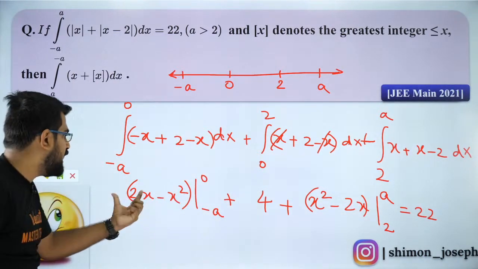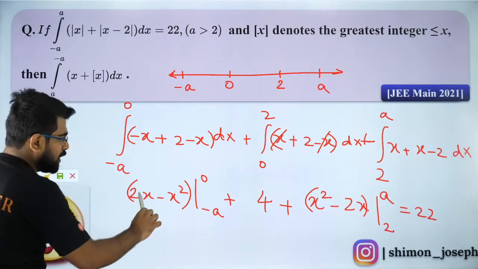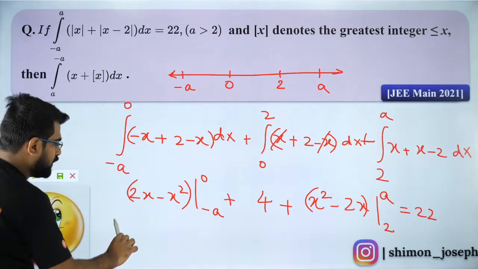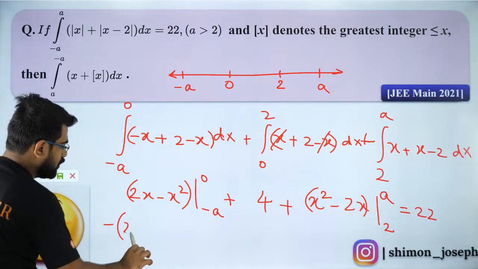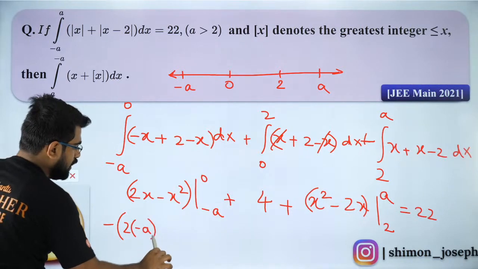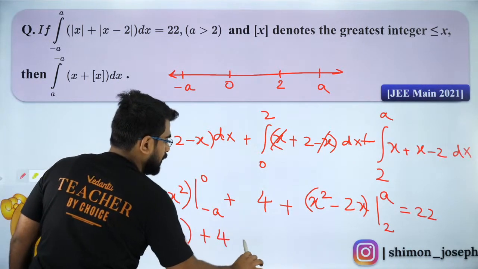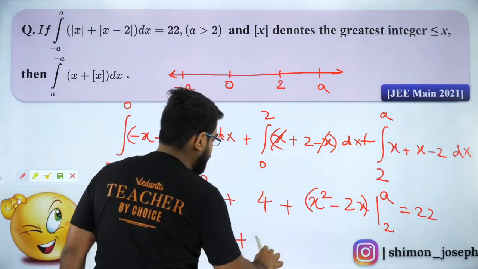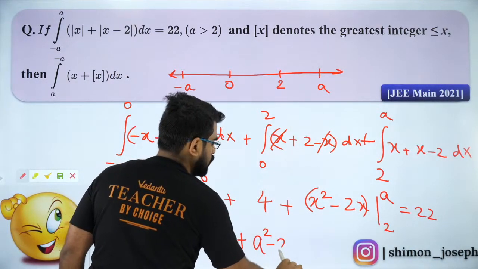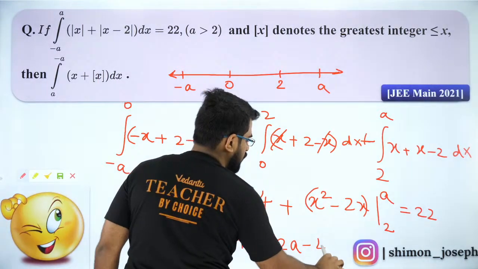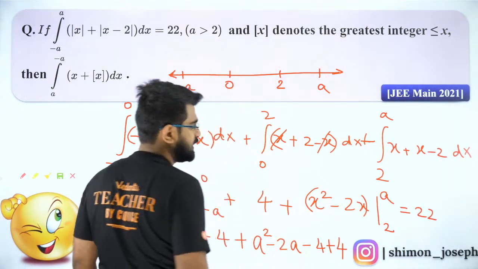Exactly. Now let's do this. Let's put 0 here, you'll get 0. Then I put minus a, you'll get minus of 2 into minus a of a square. Plus 4. Here you'll have a square minus 2a minus 4 plus 4. Is that correct?